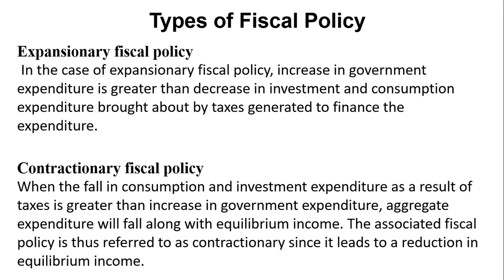Contractionary fiscal policy: if the government wants to control inflation, it can increase taxes, because inflation might have been caused by more money chasing few goods, or an increase in demand for goods and services. So the government can increase taxes so that the purchasing power of people, or money in the hands of the public, will go down, and at the same time reduce government expenditure. It can intentionally decide not to increase wages and salaries. It can decide not to embark on developmental projects that will need the government to spend so much. By that, money will not go into the hands of the public to increase demand, so inflation is checked.